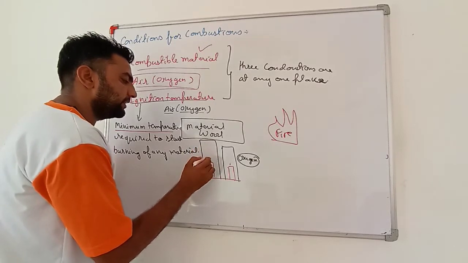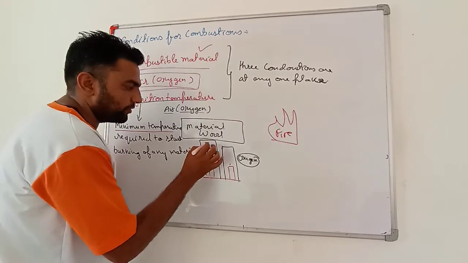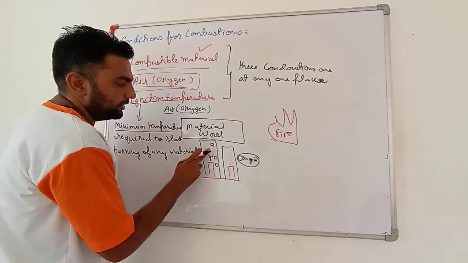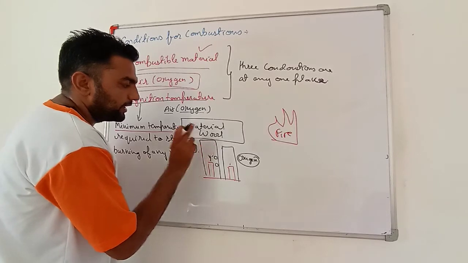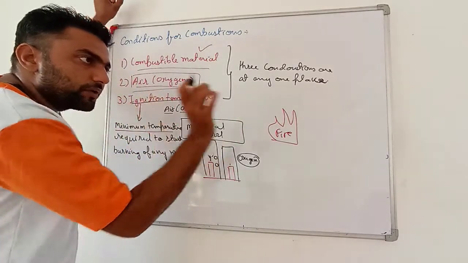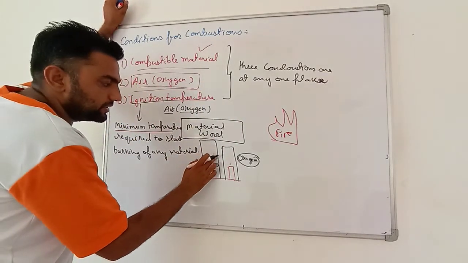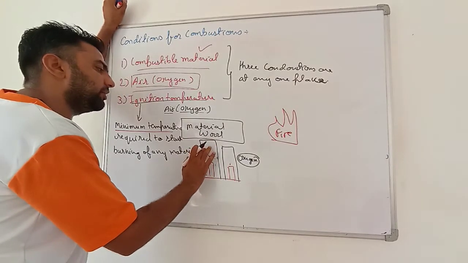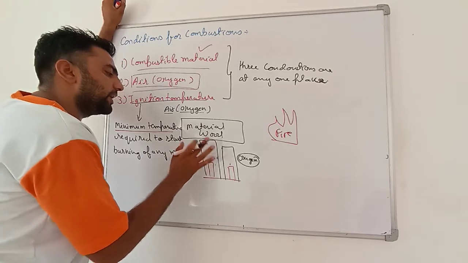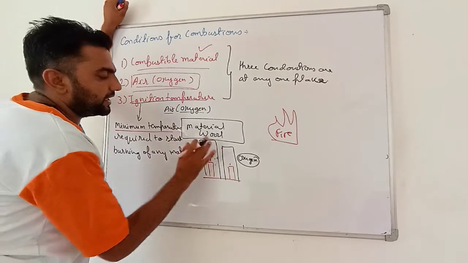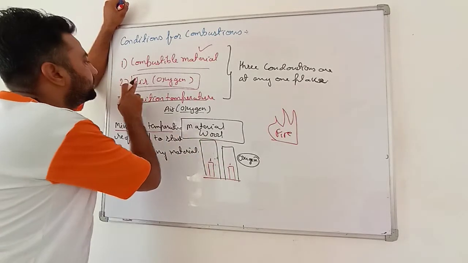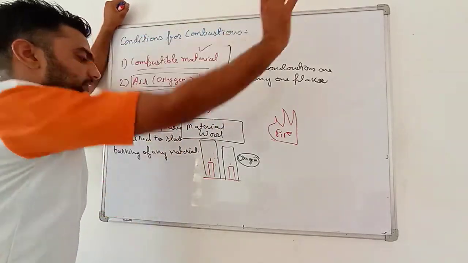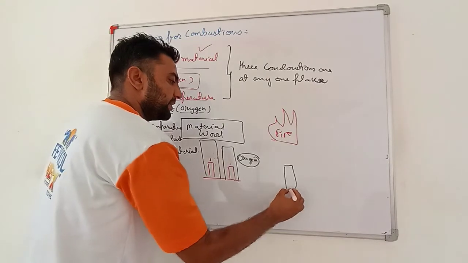If I put this glass here, then slowly this will stop. It will not stop all of a sudden, because it is having oxygen. First of all, it will use this oxygen particle, then this oxygen particle, then this oxygen particle, because in combustion they use the oxygen particles. After some time, there will be no more oxygen. Then fire will stop. So this is the best example you can get, that presence of air or oxygen is a must.